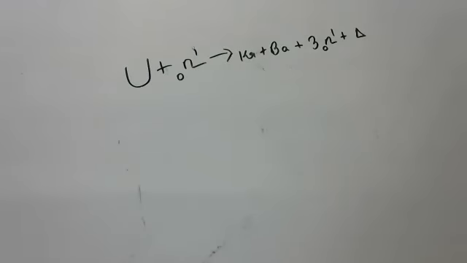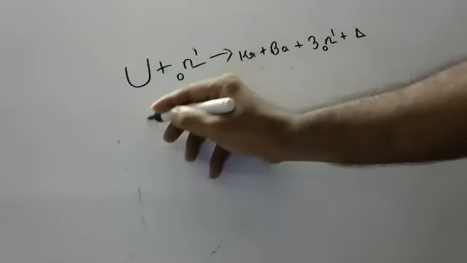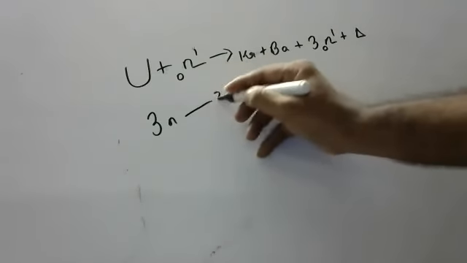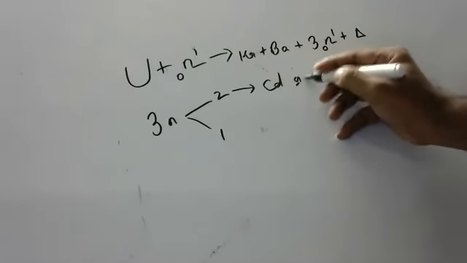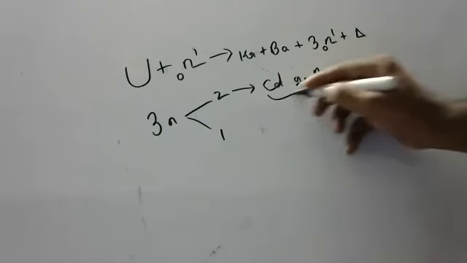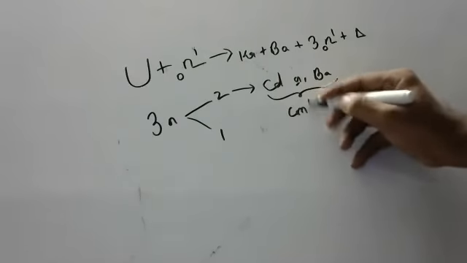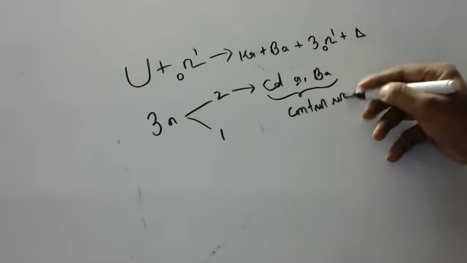How to control the number of neutrons produced? Out of every 3 neutrons, absorb 2 neutrons and allow one to go and hit. How to absorb two neutrons? By putting cadmium or barium rods. Cadmium or barium rods are called control rods.